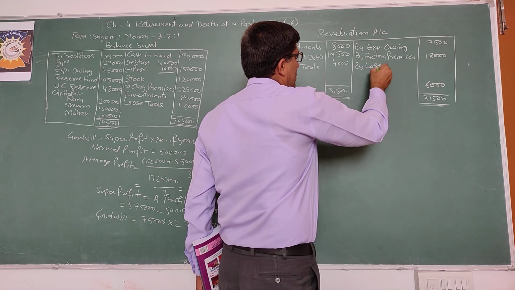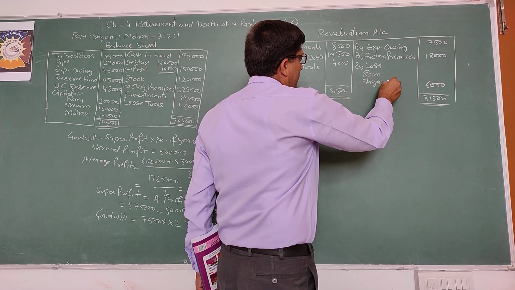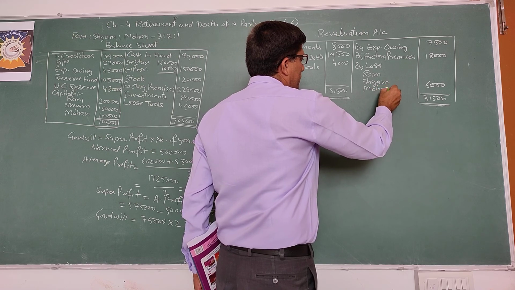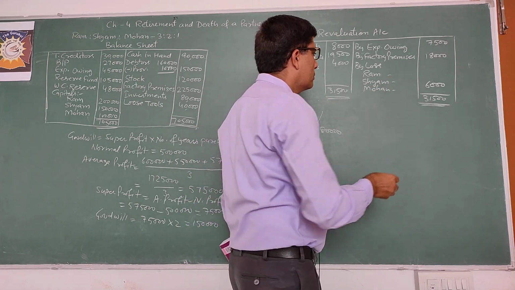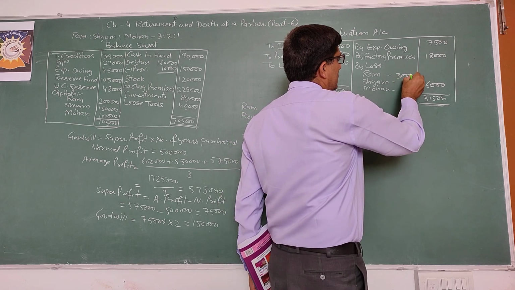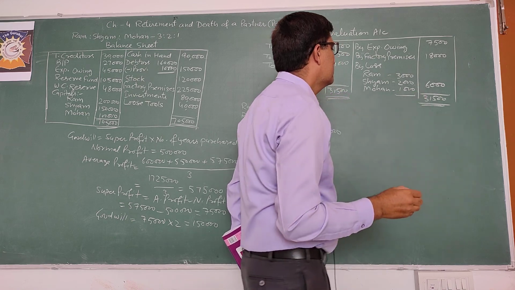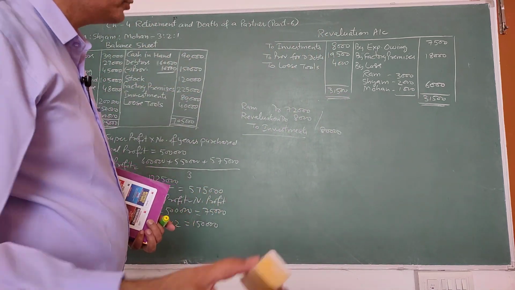The loss is transferred to Ram, Shyam, third is Mohan. Profit sharing ratio is 3:1, old ratio. So distribute 3,000, 2,000, 1,000. Okay. Now prepare partners' capital accounts.